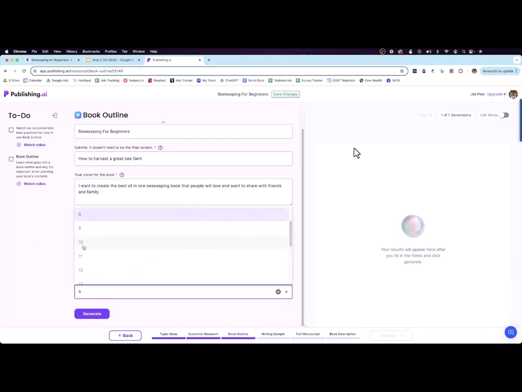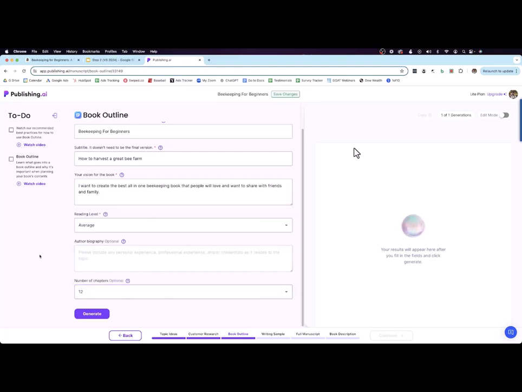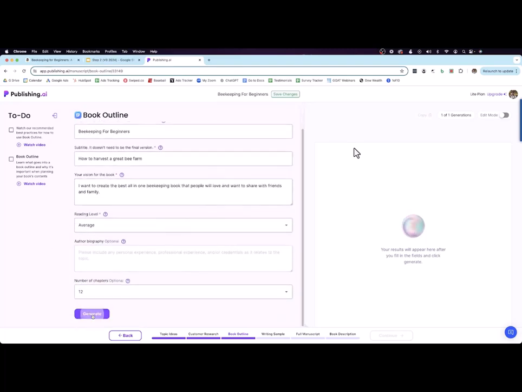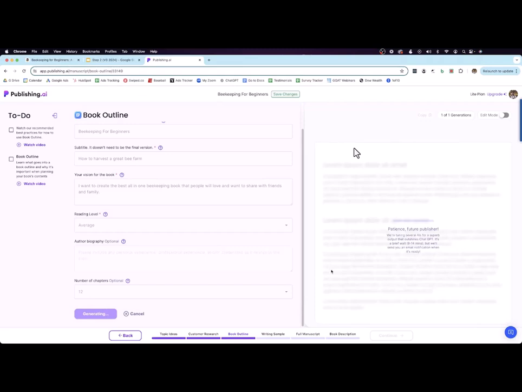And I want my book, I generally like 10 to 12 chapters. So let's make my book 12 chapters. And I can really just hit generate now. And now it's going to start generating the book outline for my book. And all you have to do is just sit back and again wait. So this time it's going to take probably on average between 9 and 14 minutes. I'm going to pause this again and I'll resume when it's done.